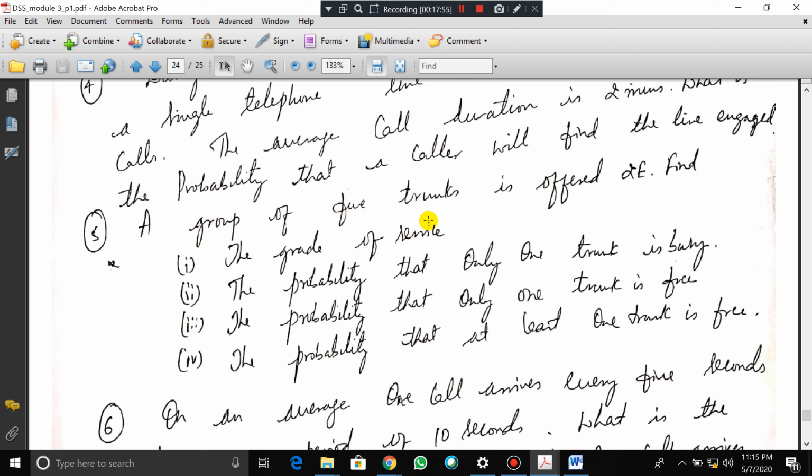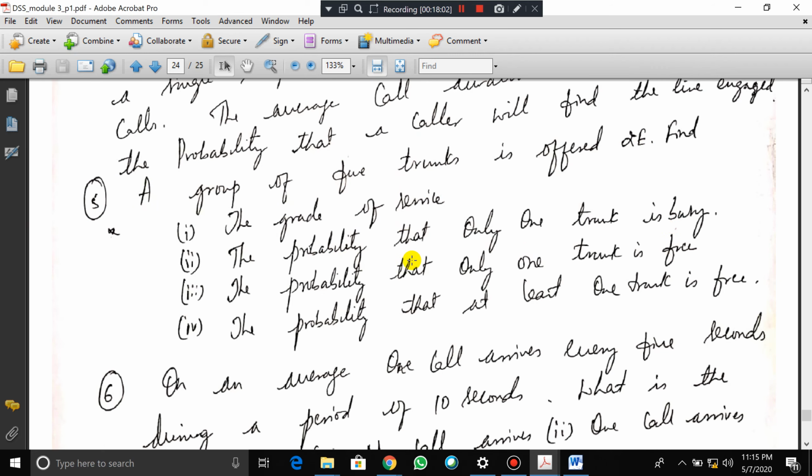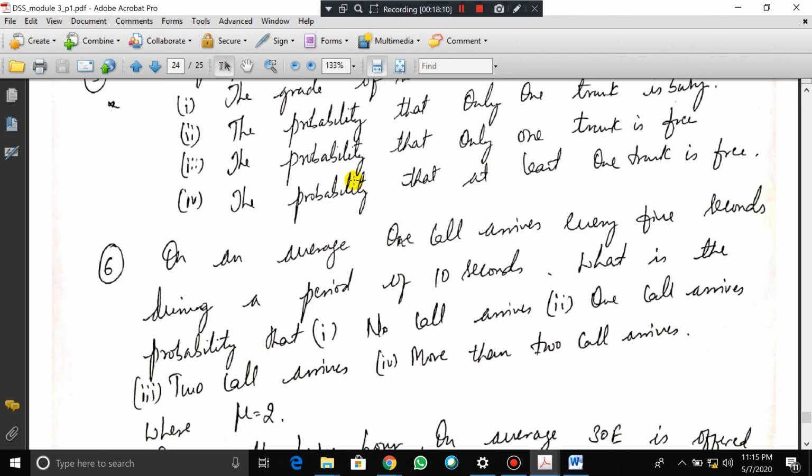A group of 5 trunks is offered 2 Erlangs. Find the grade of service. Probability that only one trunk is busy. Probability that one trunk is free. Probability that at least one trunk is free. This problem is also important. I put a star mark and we have solved this problem also.